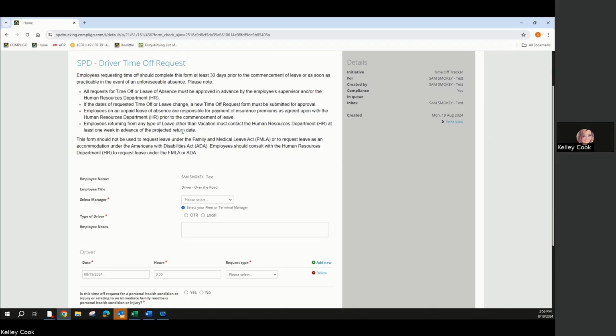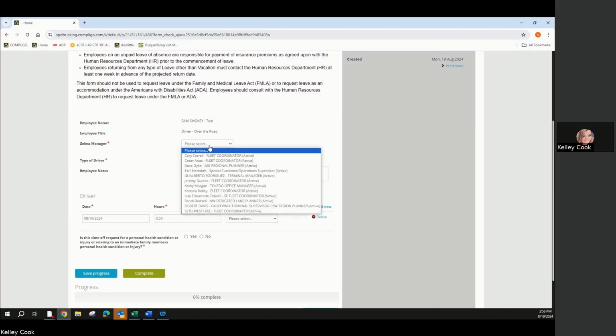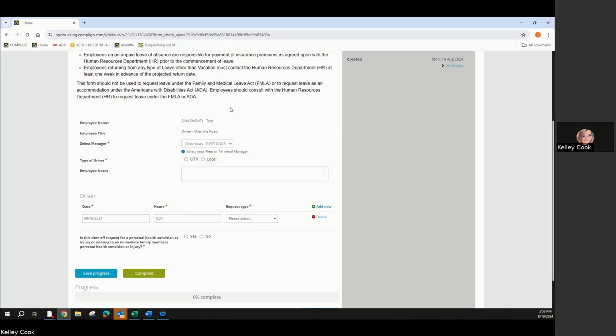All right, as we go down the form, you can see this is for Sam Smokey. It's our test account here at SPD. Sam is an over-the-road driver. We need to select the manager. For this instance, we're going to go ahead and say it's Caesar. Caesar's a fleet manager here in Arlington. Under employee notes, maybe I want Caesar to know why I'm taking this day off. I'm going to go ahead and put dentist appointment.